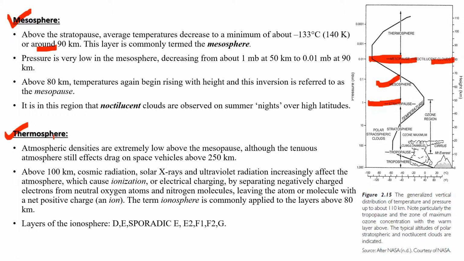Next layer is thermosphere. In the thermosphere, atmospheric densities are extremely low. The main elements of thermosphere are oxygen atoms and nitrogen molecules.